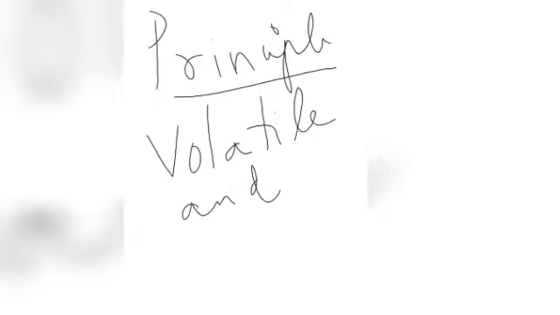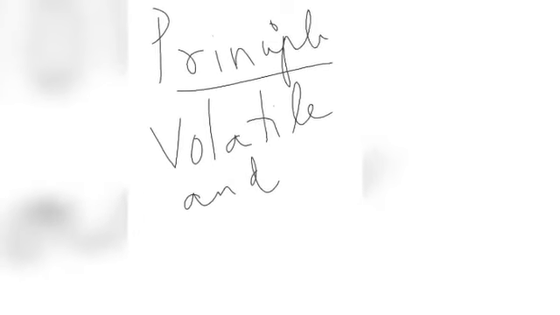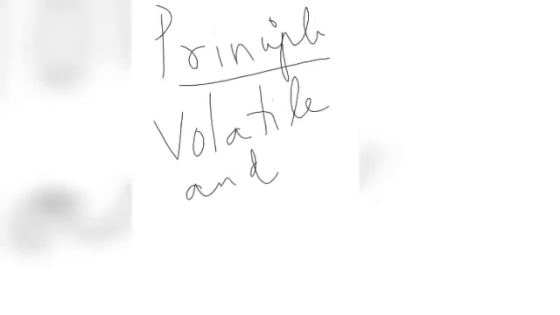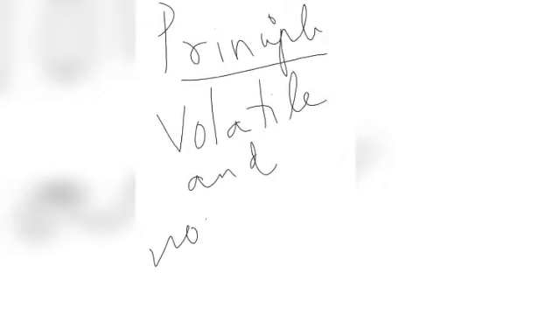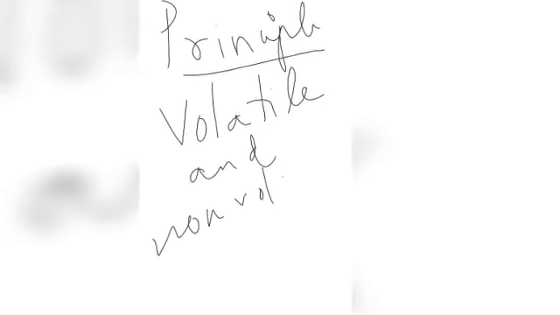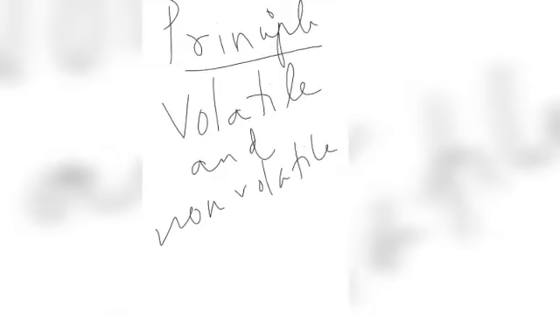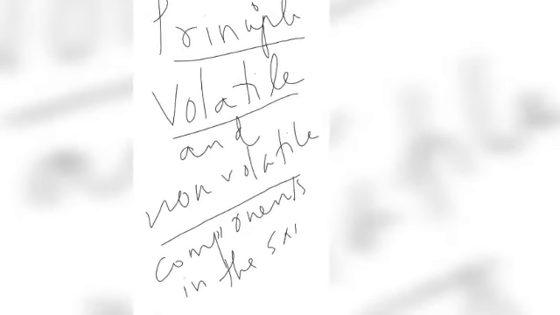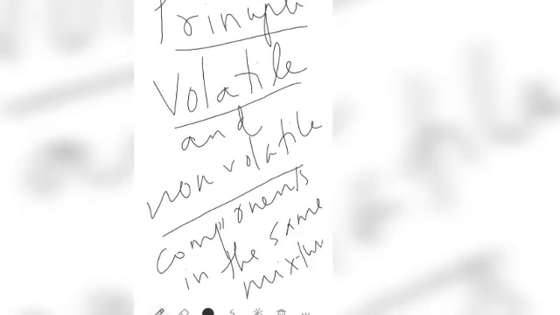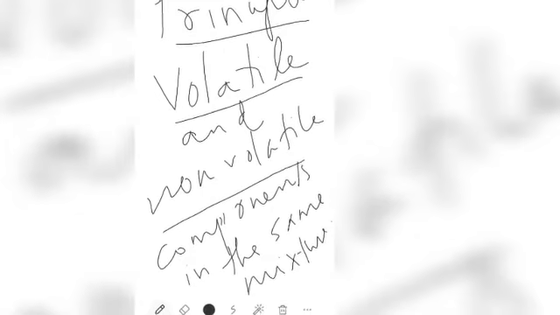Let's talk about the principle behind this. Separation is possible by using evaporation because one of the components in the mixture is volatile and the other one is non-volatile. Volatile means some of the components are easily evaporated, that convert to vapor easily.